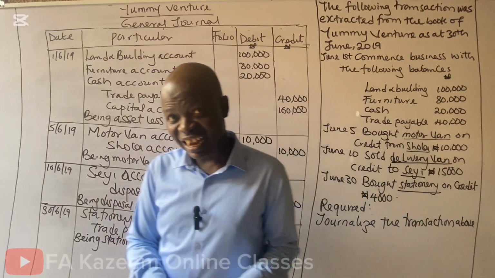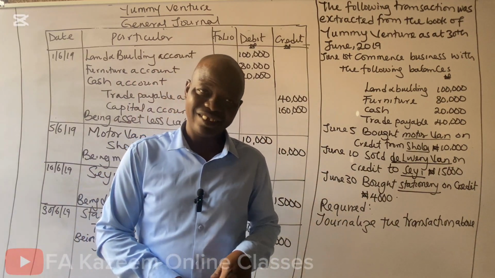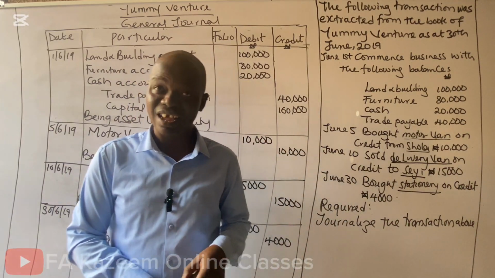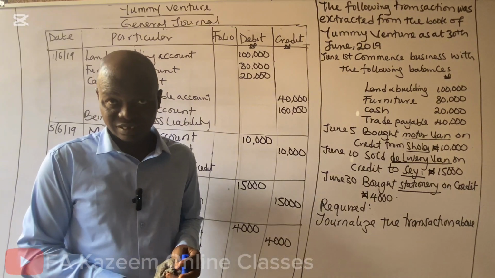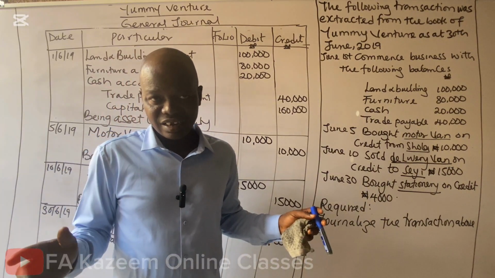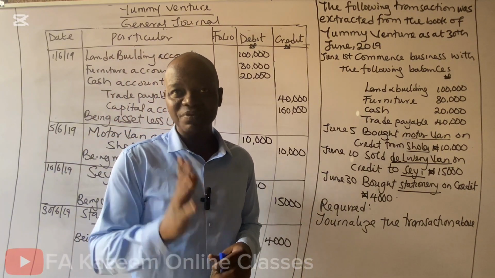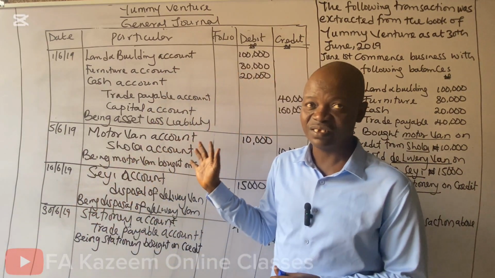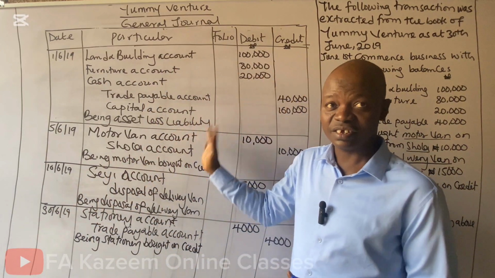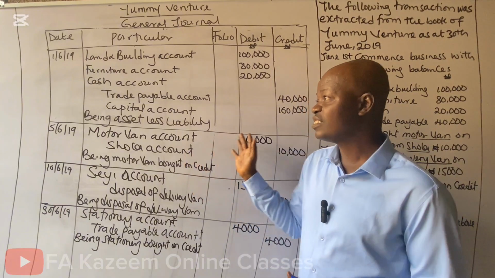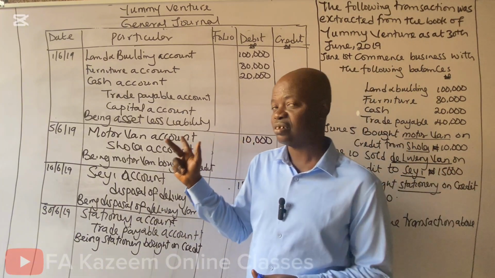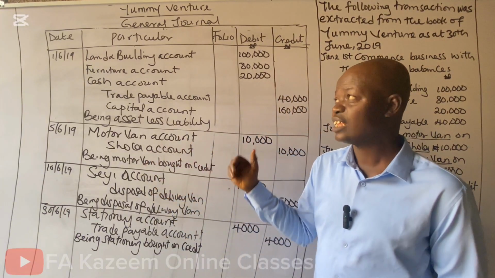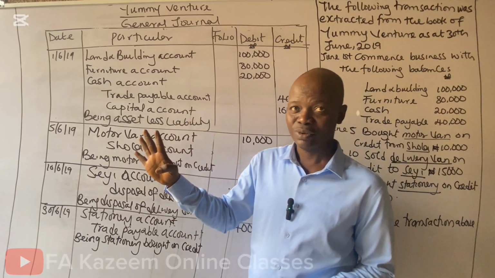This is the last book in the books of original entry. In subsidiary books, we have 7 books, and all the 7 books have been dealt with in this lecture series. We have the sales day book, the purchase day book, and return inward, return outward. That was in our previous video.